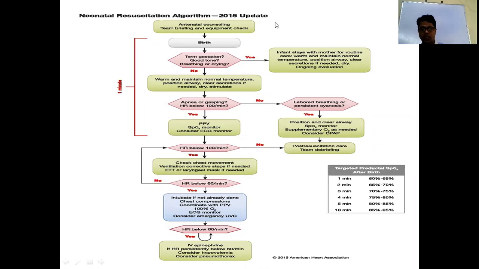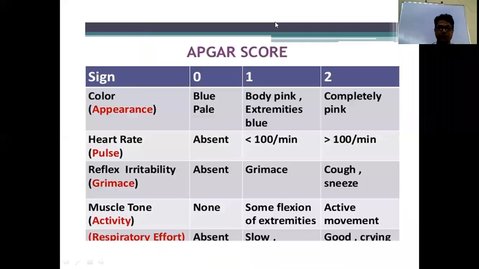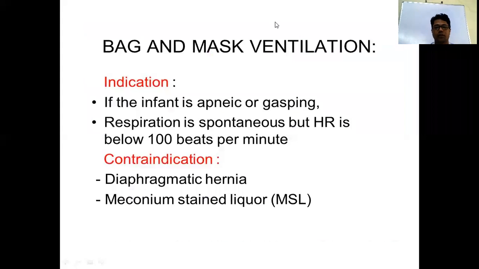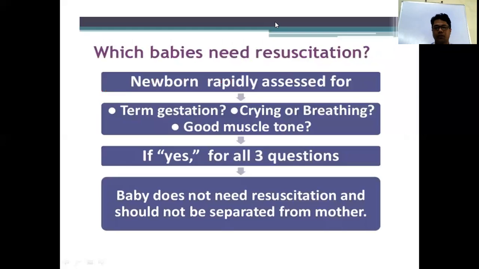Go for routine care. So what is the routine care? You maintain the temperature, clear all secretions, and keep the baby with the mother. That is the first step. Suppose any one of these 3 things, term gestation, good tone, or breathing, is abnormal, then you have to do the initial steps first.